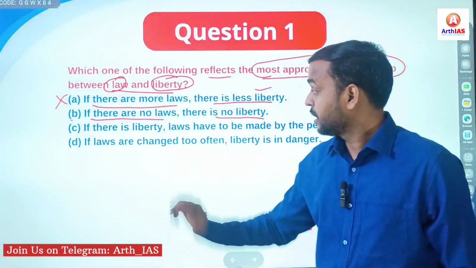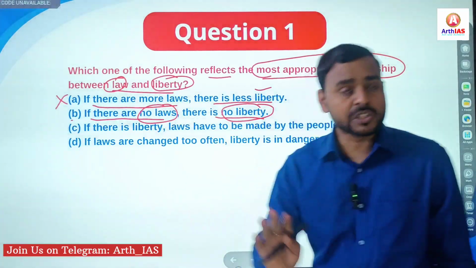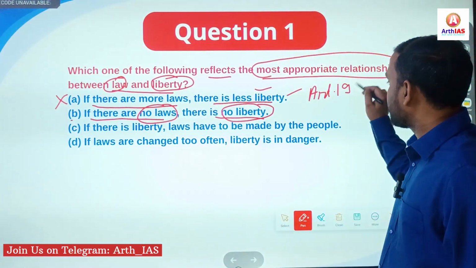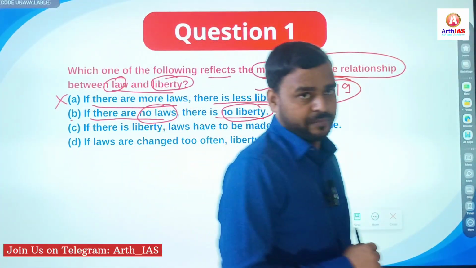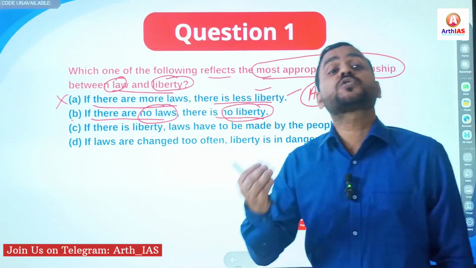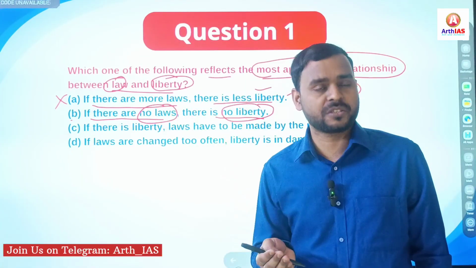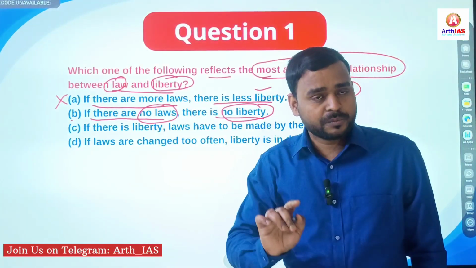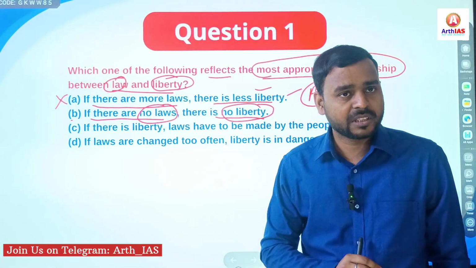Yes, no laws, no liberty. Why? Because, for example, Article 19 talks about different types of freedoms. And when we talk about liberty, liberty does not mean license to do anything or absolute liberty. There are reasonable restrictions. For example, Article 19, clause 2 to clause 6 imposes reasonable restrictions.